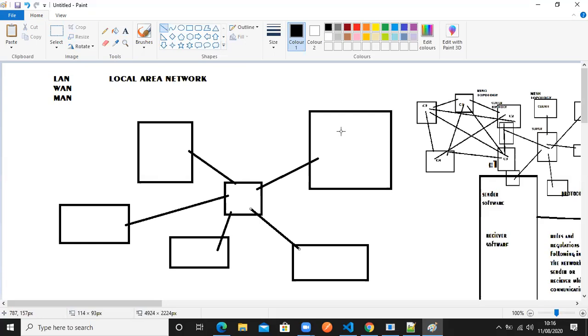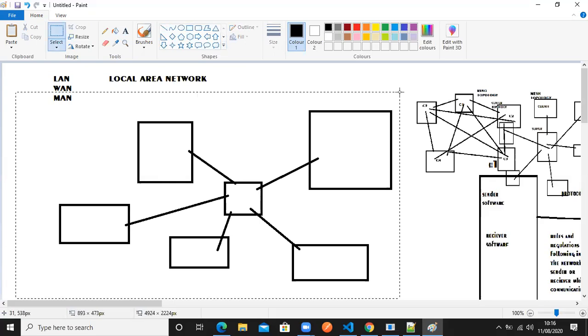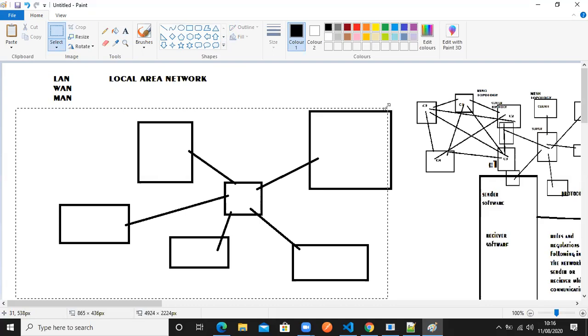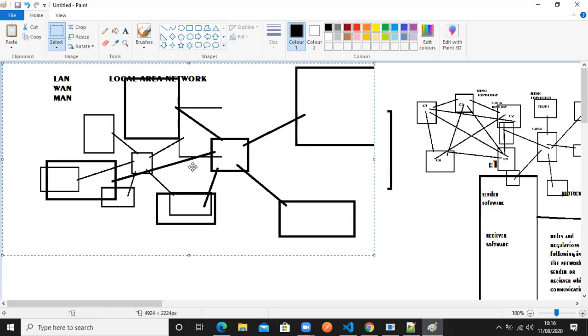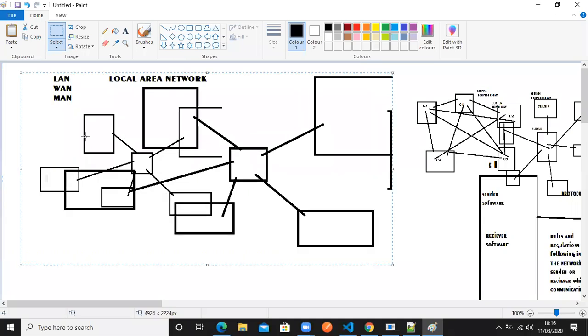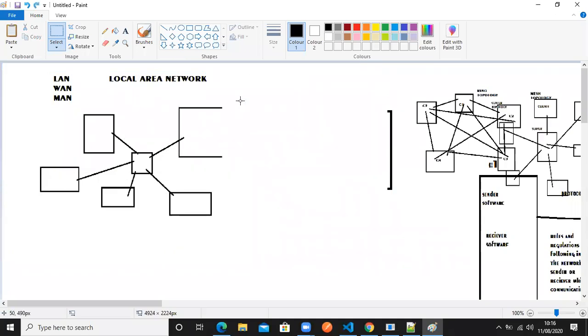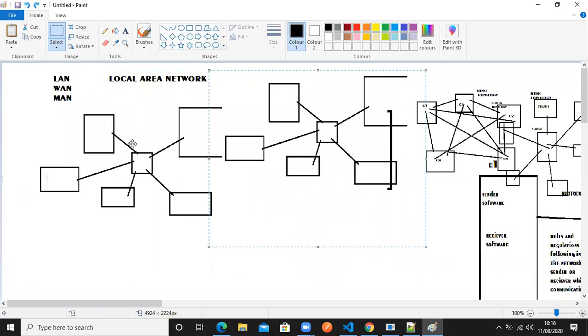You are understanding? Local area network means that one. So for example, what is a wide area network? It is the same SBI Bank. This is the first branch, and I have so many branches in different localities. So whenever I have so many branches, all the branches will have their own local area networks. You are able to understand, right?